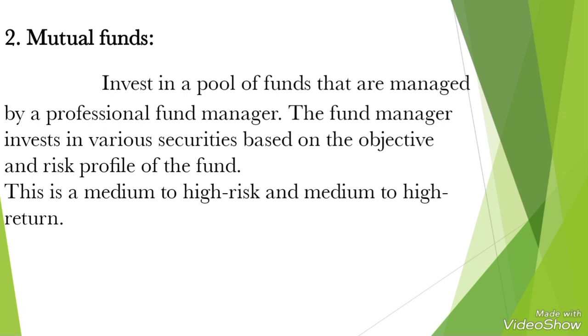For example, a person invests in a mutual fund. He will get stable returns on a low risk platform. Then that investment will be in fixed income securities. Fixed income securities means government or corporate bonds like treasury bills, commercial papers, and certificates of deposit. So there will be a guarantee for our investment, and we can also say it is a risk-free investment. It all depends upon the type of the funds.